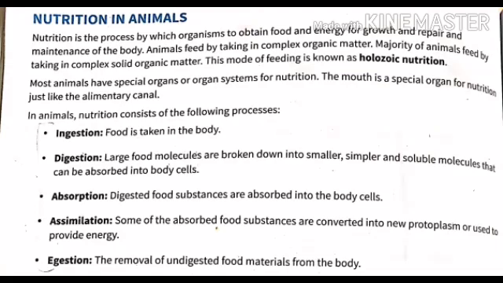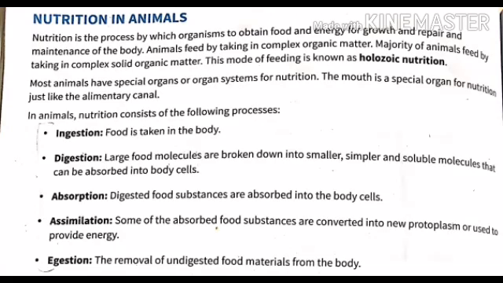For nutrition, most animals have special organs or organ systems. Like the mouth is a special organ for nutrition, just like the alimentary canal. Now what is the alimentary canal? It is a tube-like structure that extends from the mouth to the anus. And in animals, nutrition consists of the following processes. First is ingestion, which means food is taken into the body, or just putting the food in your mouth.